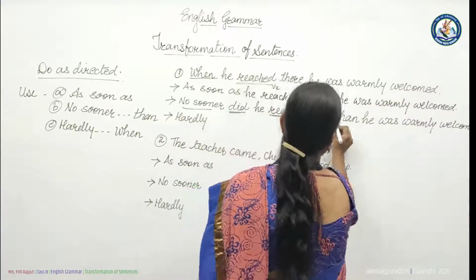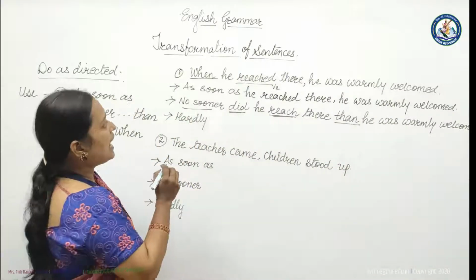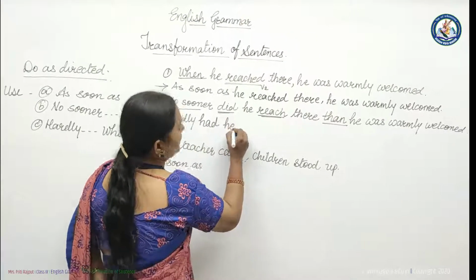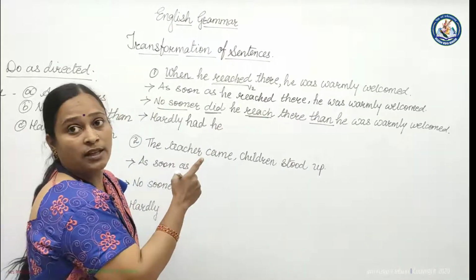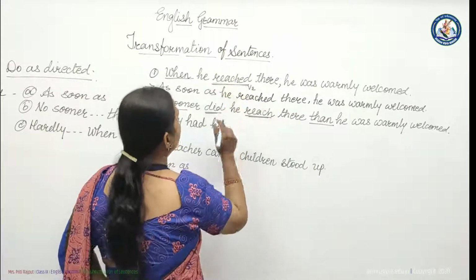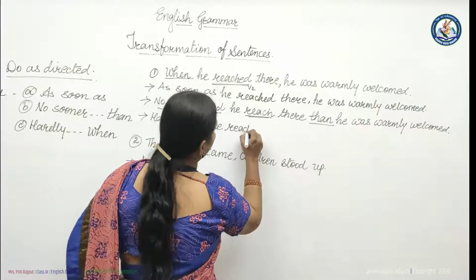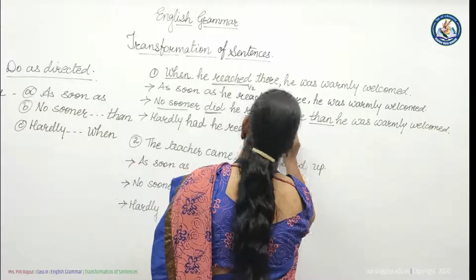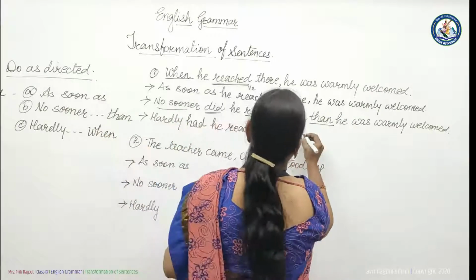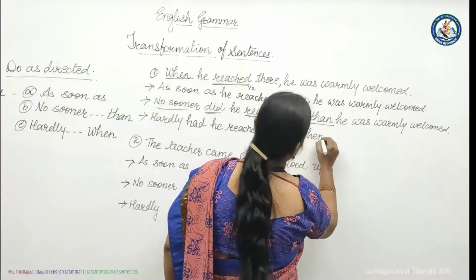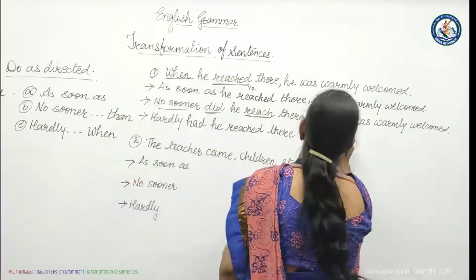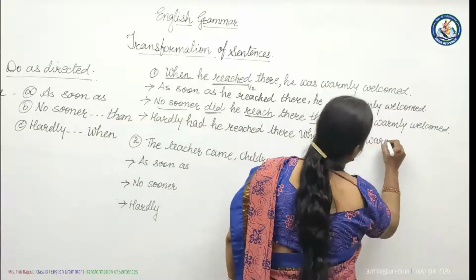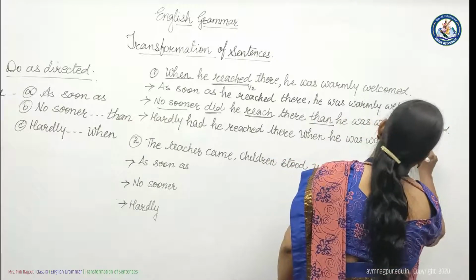No sooner than. Then hardly. Hardly had he. Here we have to write the V3 form of reach, and the V3 form of reach is reached. Hardly had he reached there. Then, in place of the comma, we have to write when. When he was warmly welcomed.